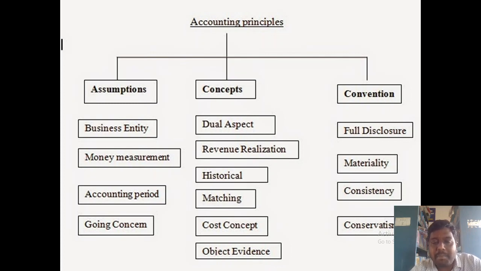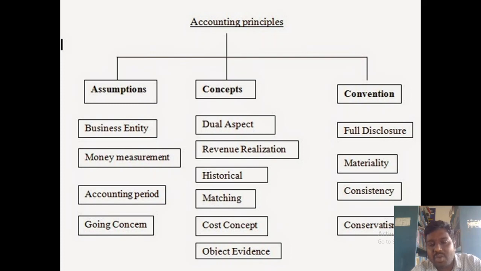So next one, money measurement. What is meant by money measurement? You can see that accounting is going to be measured only with money. It will not be measured with quintals, liters, or quantities or any other thing. Accounting is measured only with money, because it deals with money only.